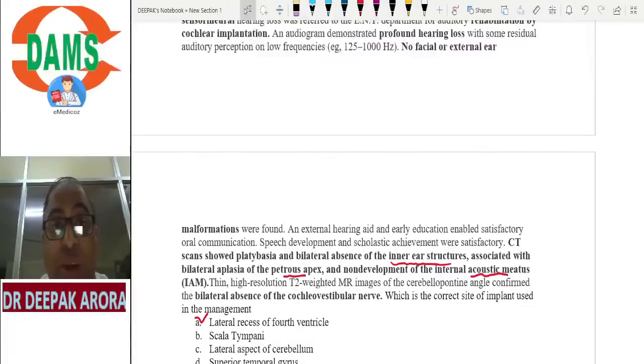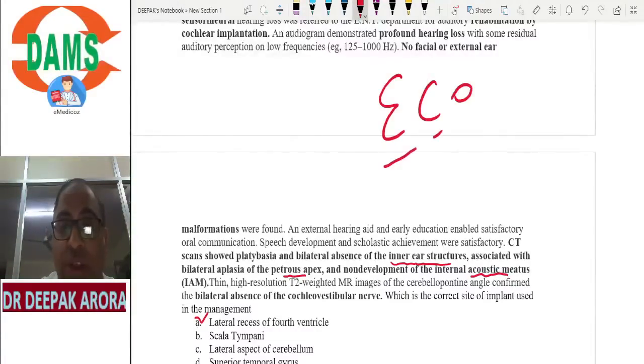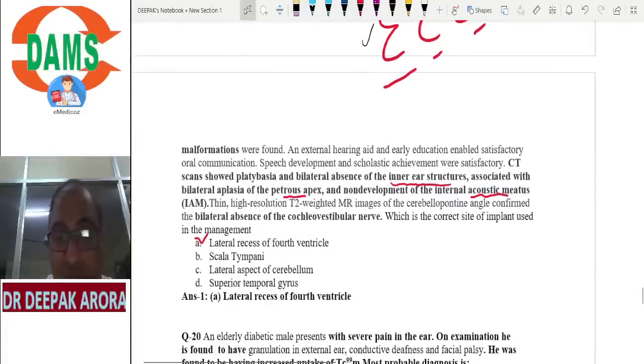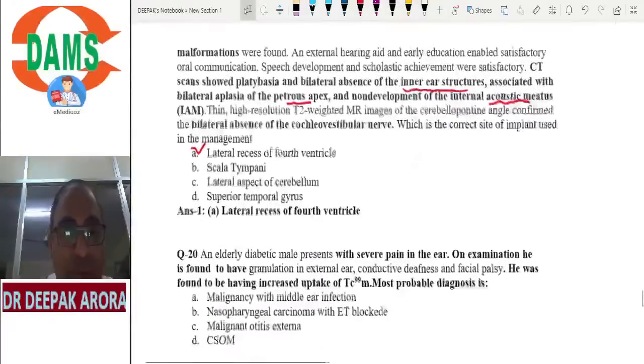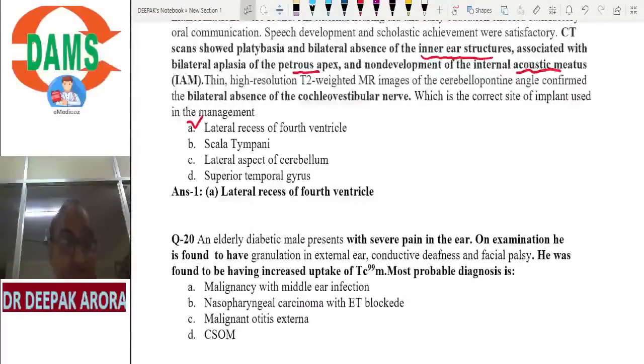Which area does it stimulate? Brainstem implant stimulates the cochlear nucleus. I have taught you in the beginning. This question will come, beta. Cochlear nucleus is stimulated by brainstem implant. Olivary complex is the highest center for your stapedial reflex. Question number 20. Question coming every alternate year.